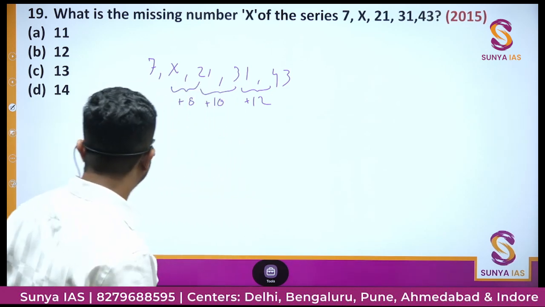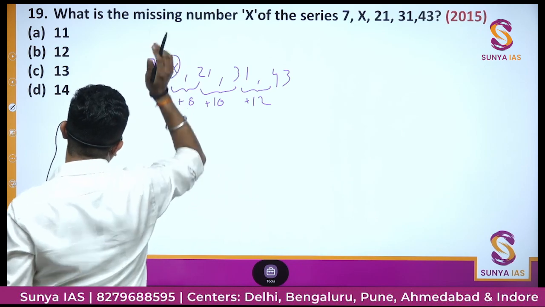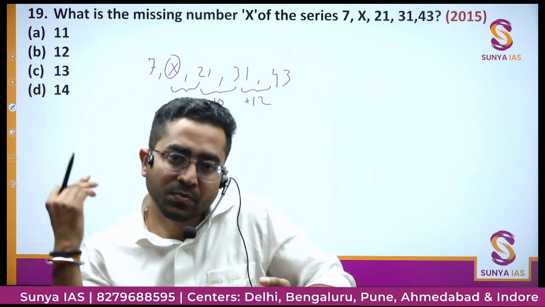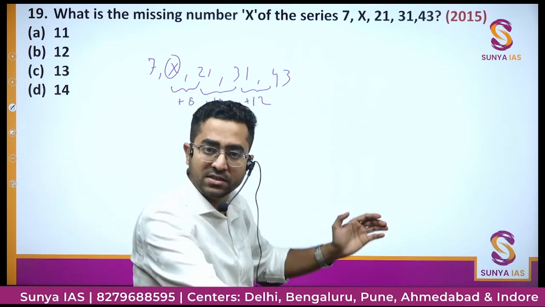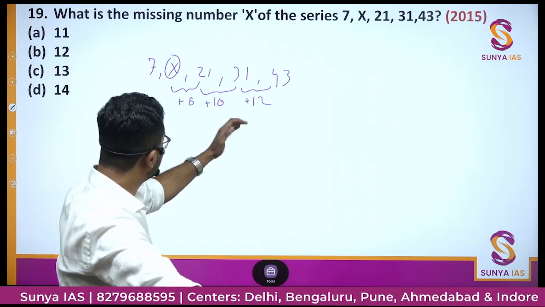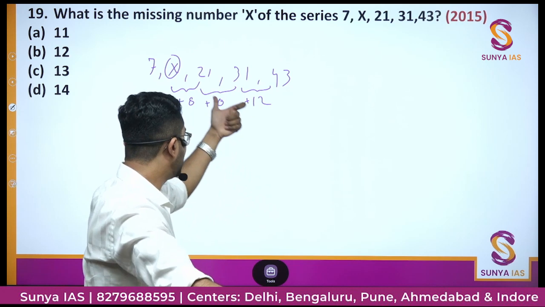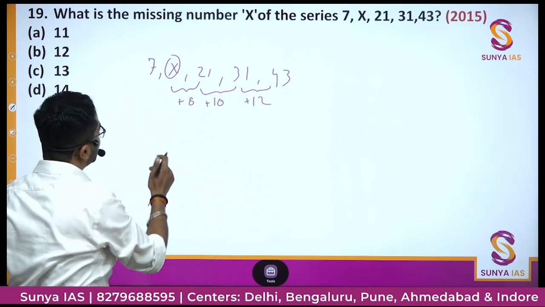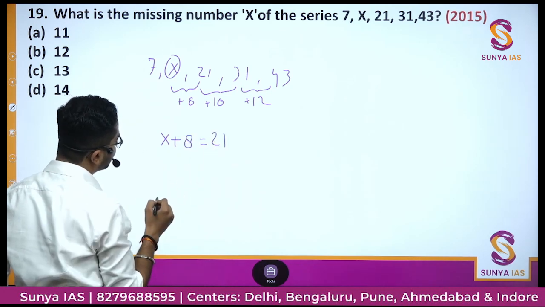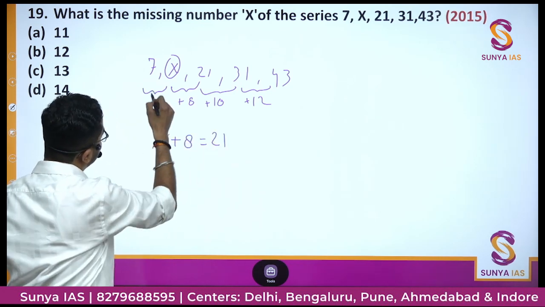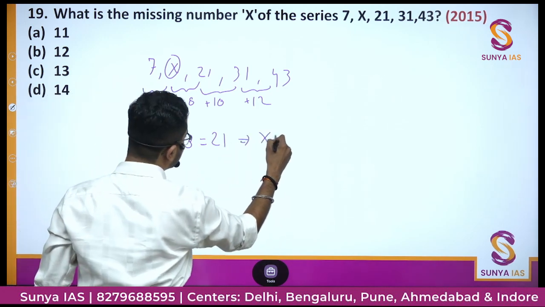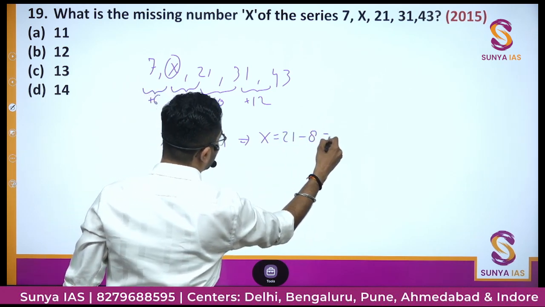Because this missing term has been given at the very early stage, you can't draw much inference from the start. Then you need to go backwards, from where the information is given. You go backwards. The difference is 12, then 10. If this is following the series, then after 10 this would be 8. That means if you add 8 to x, you need to get 21, and the difference before should be 6. So from here we get x equal to 21 minus 8, that is 13.